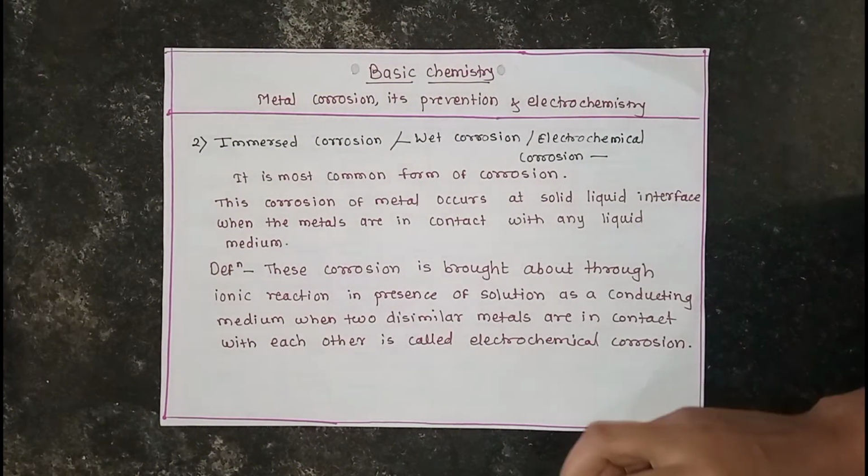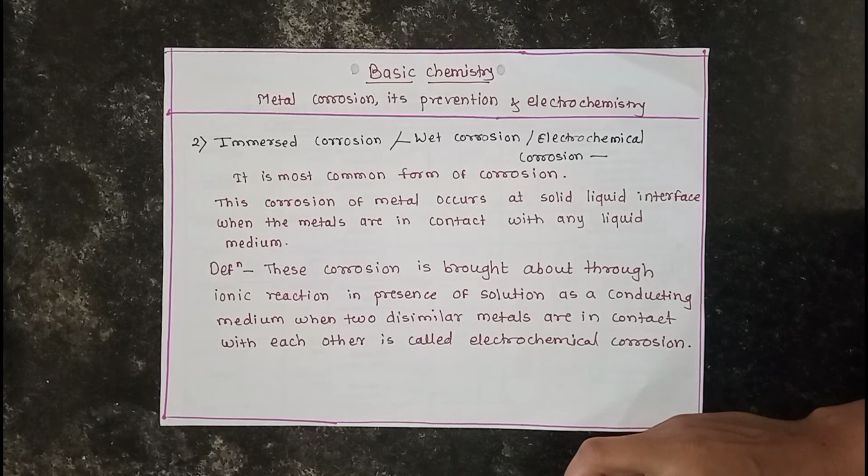In the previous session, we discussed what corrosion is and its different types. Corrosion means the destruction of metal due to the action of the surrounding medium. When a piece of metal is destroyed due to the action of the surrounding medium, or of surroundings containing different gases, then corrosion is carried out.